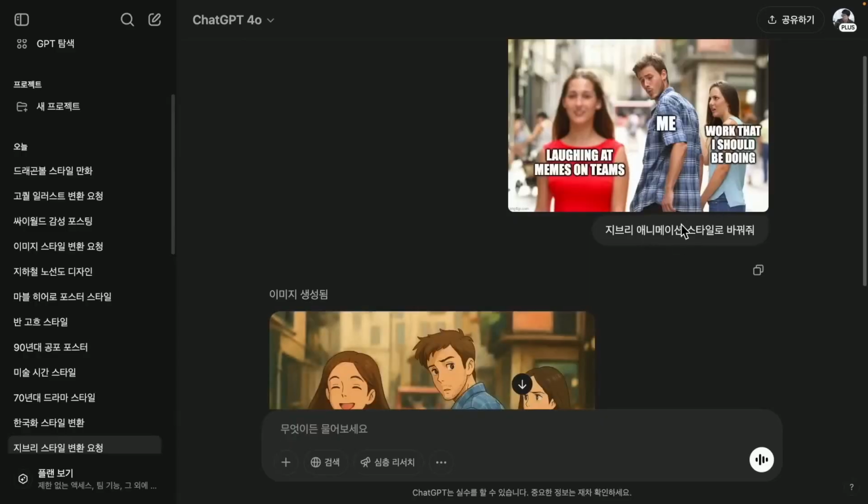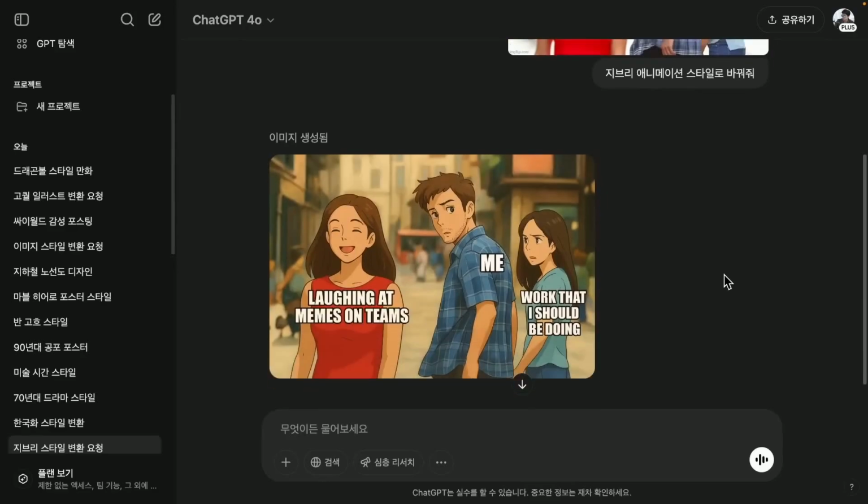First, I tried converting this famous meme into the Ghibli animation style, and it really cleaned up the text nicely. So, as each person continues to upload their own photos, OpenAI, which previously faced a shortage of image data, now has access to a significantly larger pool of data to train on, thanks to all these new contributions from various users. Of course, Google can utilize vast amounts of data from platforms like YouTube and various Google search web pages.